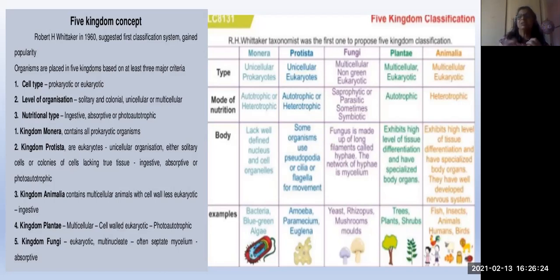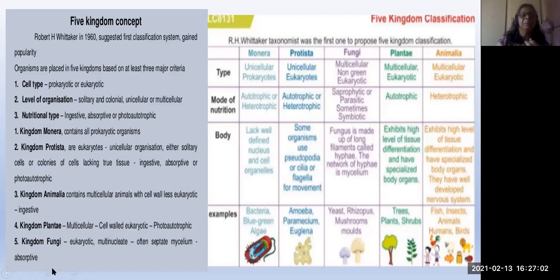Ingestive means nothing but what? Digestion of what we have taken. Absorption means depending on dead organisms. That means they absorb food materials from dead organisms, sap, liquid. Okay, and photoautotrophic, already you know, those are the plants. So kingdom Monera consists of prokaryotes, only very, very simple types of organisms without a proper nucleus, only genetic material is present. Example, bacteria, you know that.